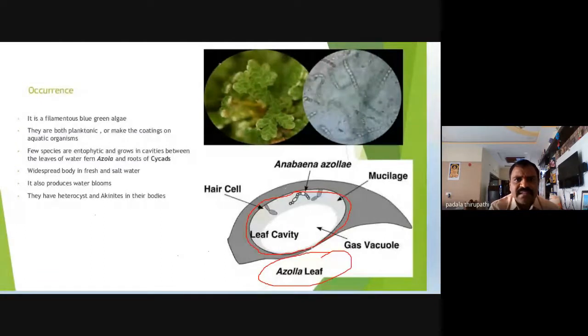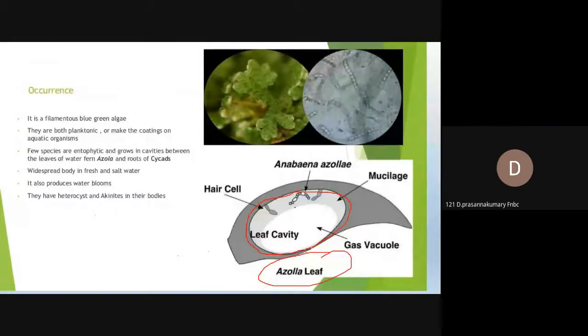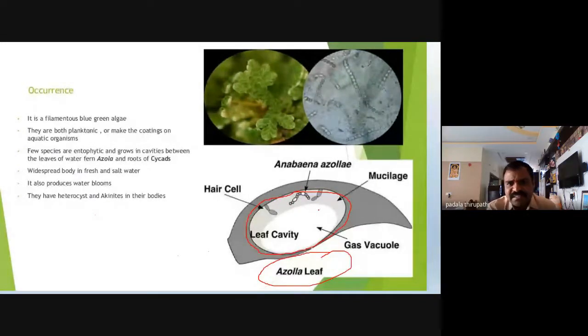Amma, is there any doubt? Is there any doubt? Anybody can ask me. Shall we continue? Shall I continue? Yes, sir. Okay, so the cavities, number of cavities are present inside the leaf of the azolla, and this leaf cavity is able to give the space for growing of this Anabina thallus.